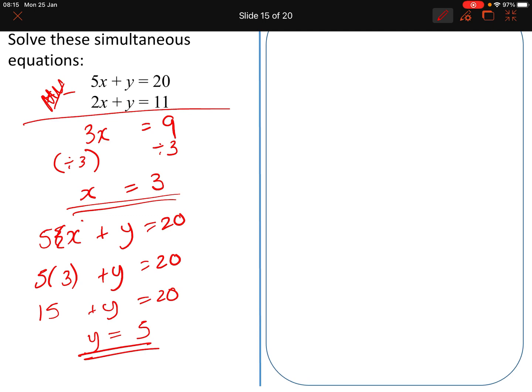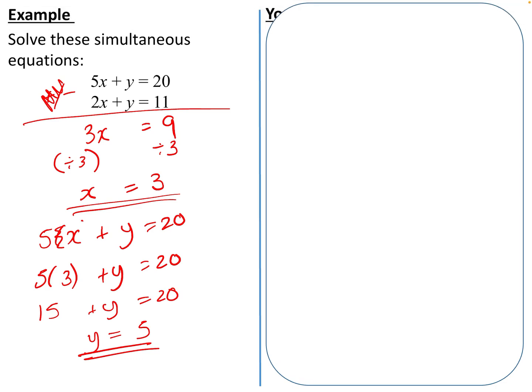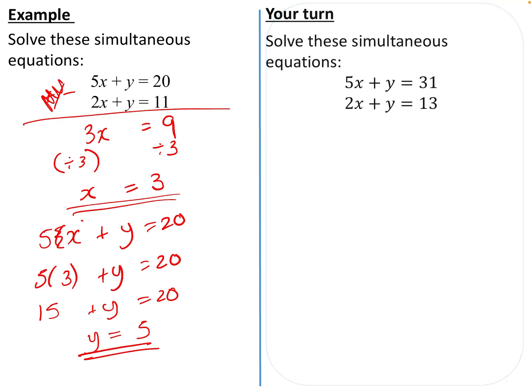Now the great thing about this method is because I re-substituted back into the first one, what I could now do is substitute 3 in for x here and 5 in for y here and check to see if I get the correct answer. If you do, you know you solved it correctly. Okay, please pause the video and write this down as an example. And have a go at the one on the right.